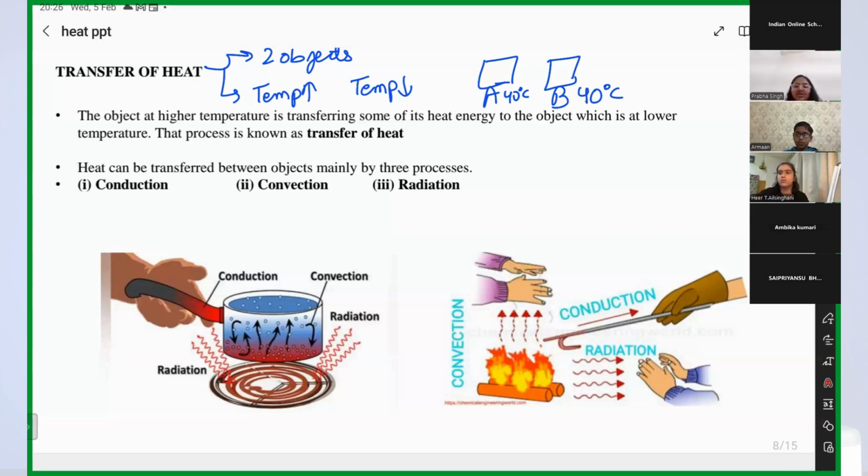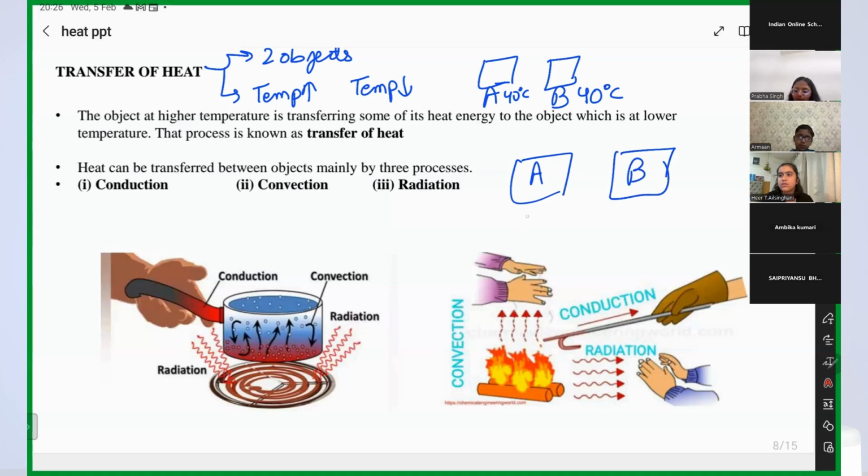So, how many conditions are there for the transfer of heat? Two. The first is the requirement of two objects, and the second condition is that they should have different temperatures. One object should have more temperature, warm, and the other object should have less temperature, cold. Only then it can happen. And will the heat flow from higher temperature to lower temperature or from lower to higher? High temperature to low temperature.